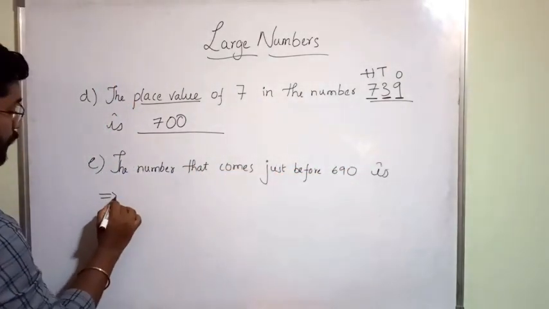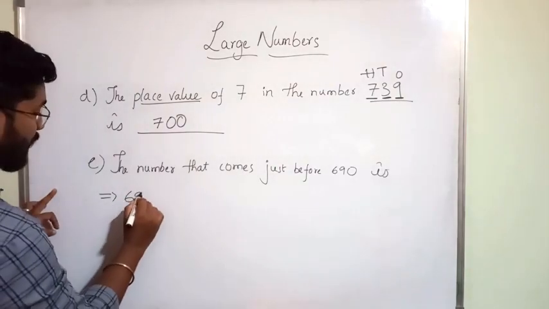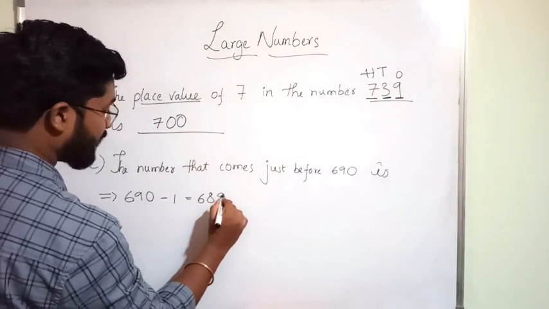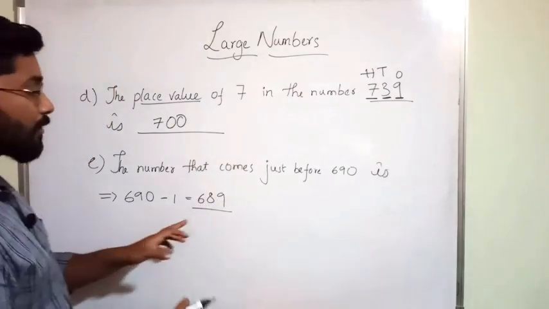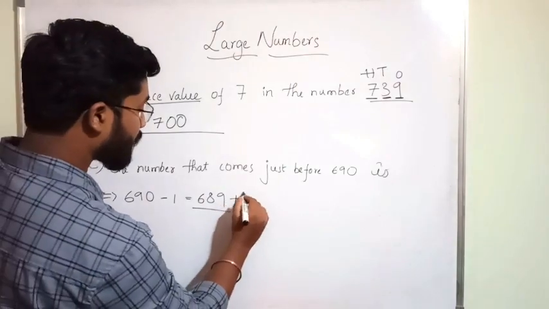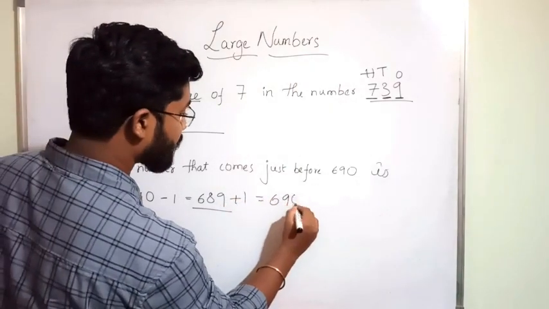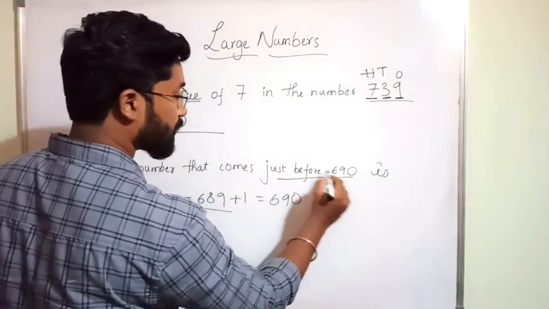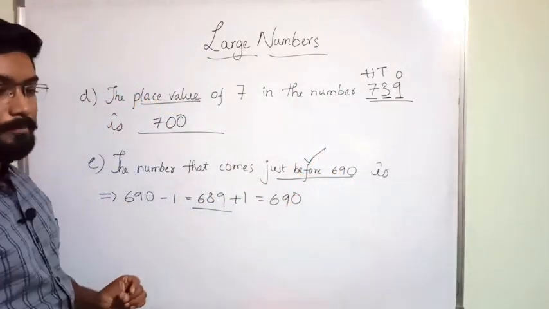So what you are going to do? 690 minus 1, that is 689. This is the number you get before 690. If you add plus 1 to this, you will get 690. Read the question very carefully. He said just before 690. Before is the keyword here.